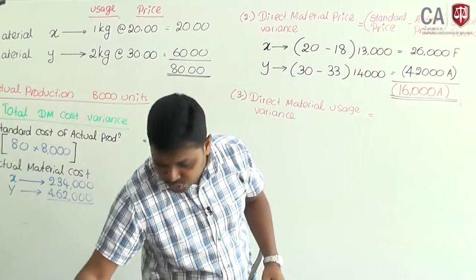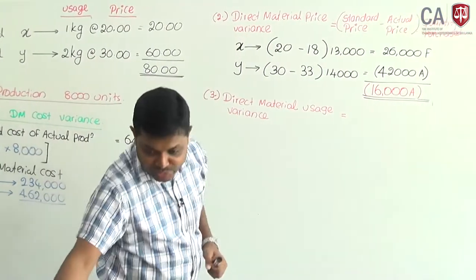Therefore, I am going to calculate direct material usage variance.